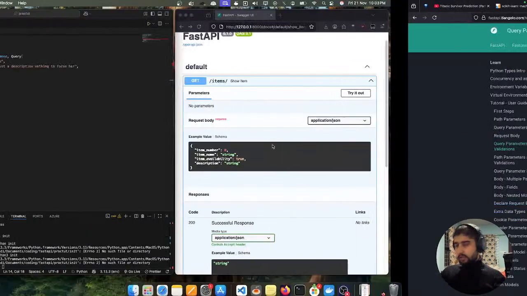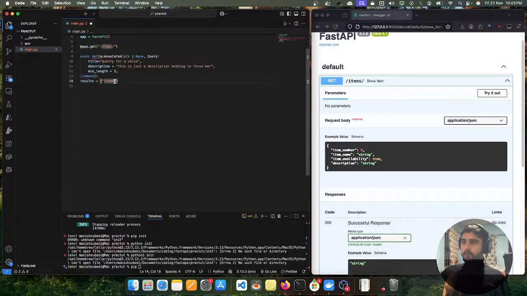Okay, let's do that. So we have items, and inside that we have a list, and inside it we have two dictionaries. Let's do it. One is item_id, and here we have item, so let's do foo.